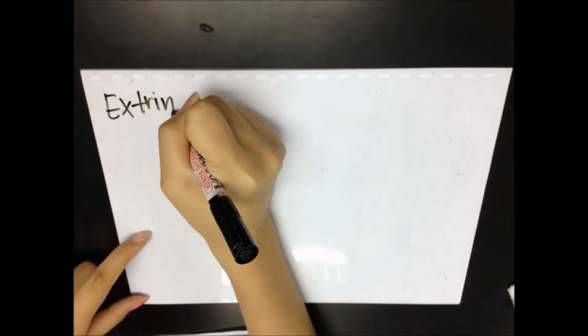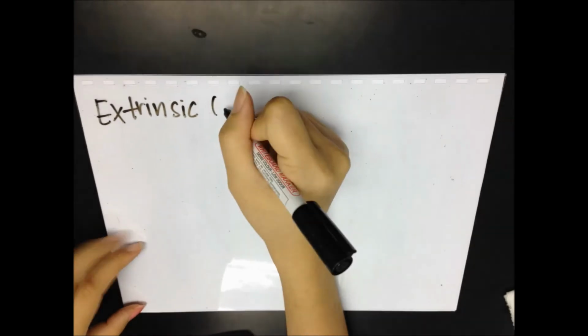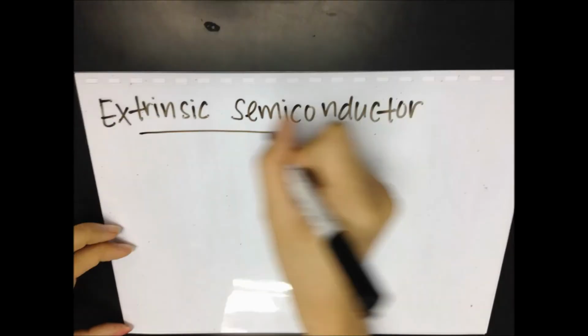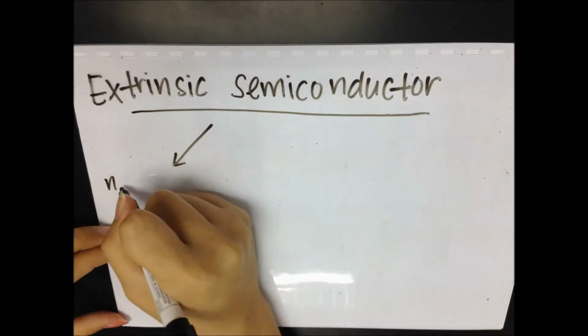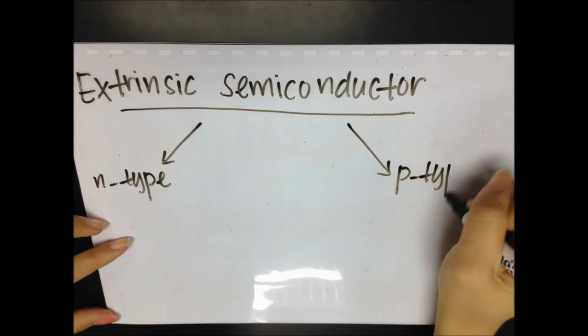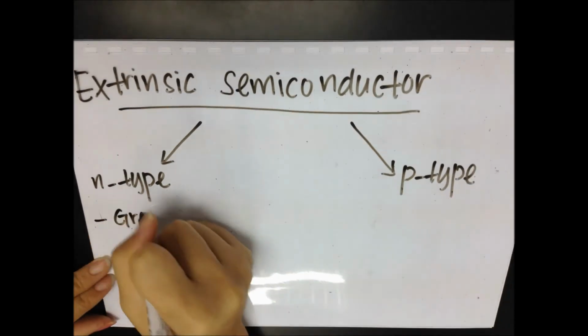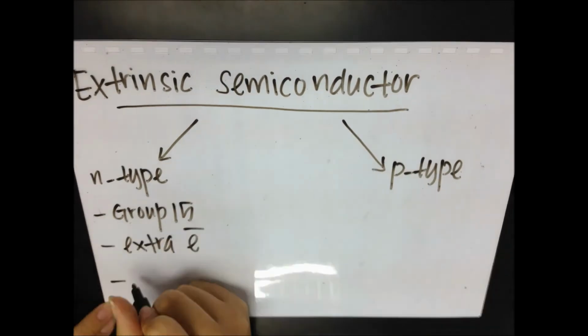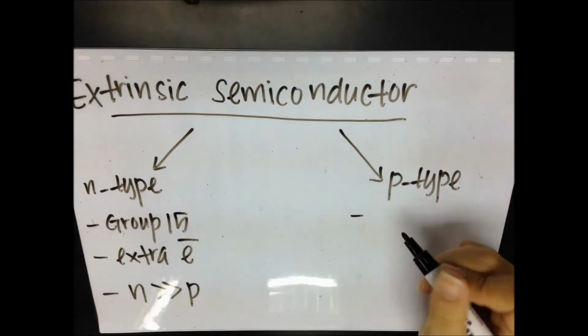Extrinsic semiconductor is actually an improved intrinsic semiconductor with a small amount of impurities added by a process known as doping. Doping alters the electrical properties of the semiconductors and improves their conductivity. The doping process produces two groups of semiconductor, the negative charge conductor known as N-type and the positive charge conductor known